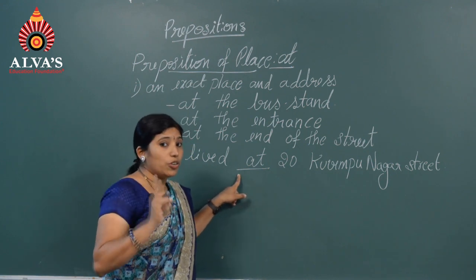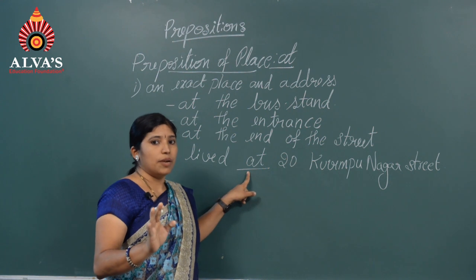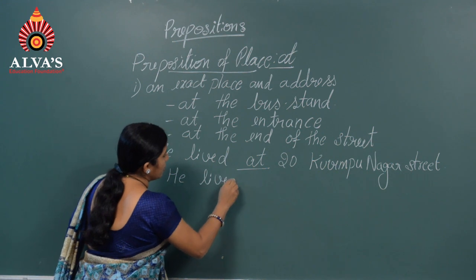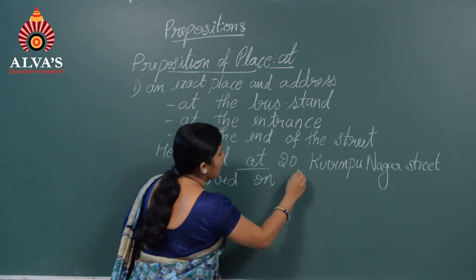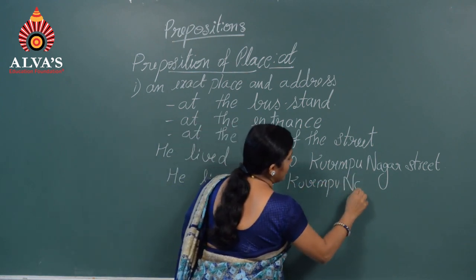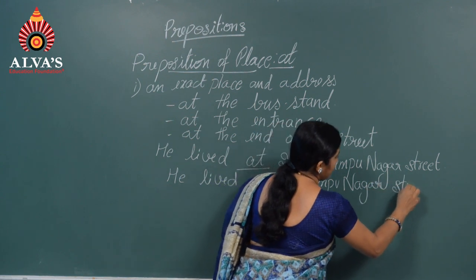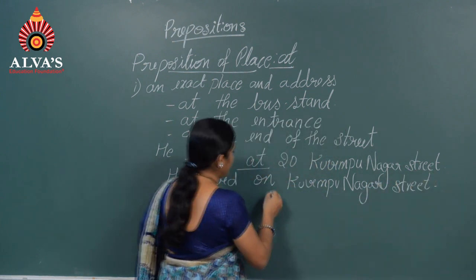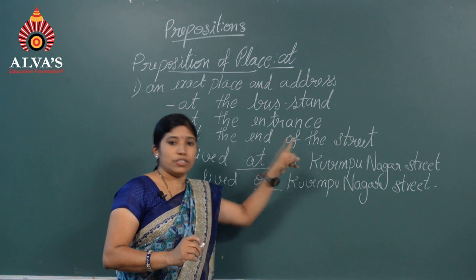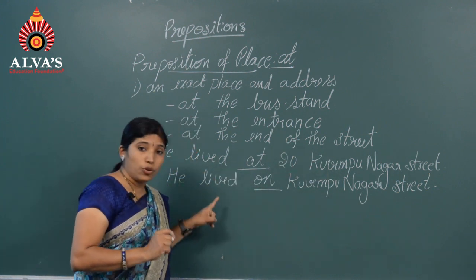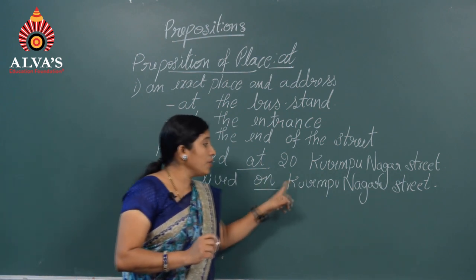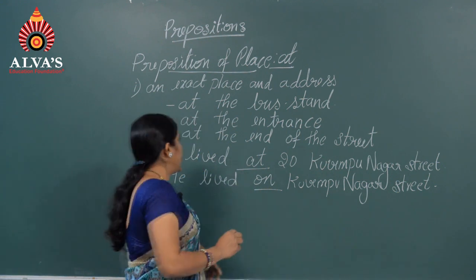But if you do not know the number, you cannot use at. Instead, we can use: he lived on Kuvempu Street. He lived at 20 Kuvempu Street. You know the number of the street, so you have to use at. If you do not know the number of the street, you have to say he lived or he lives on Kuvempu Street.